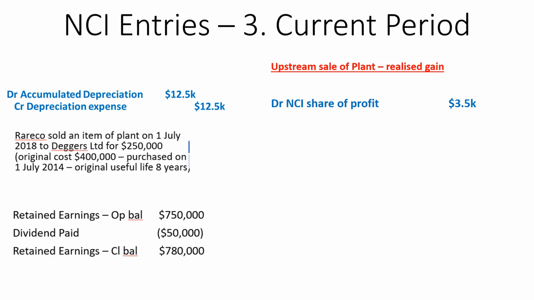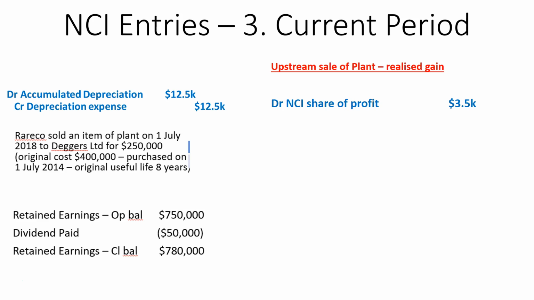Why? Because when you depreciate something, you're saying that you have received the economic benefits from it, and so you can realise the gain from the subsidiary's perspective over that period. And that's represented by our reduction in depreciation expense. So our $12,500 is our depreciation adjustment.